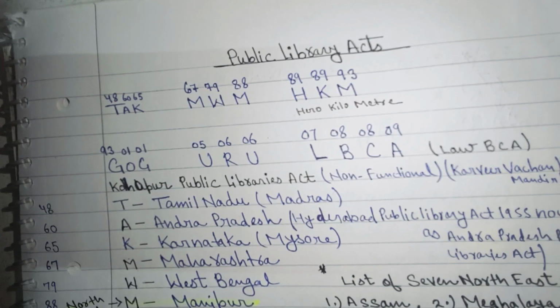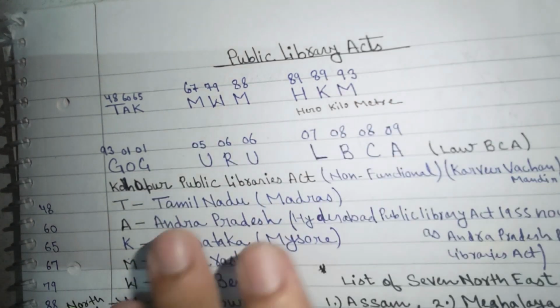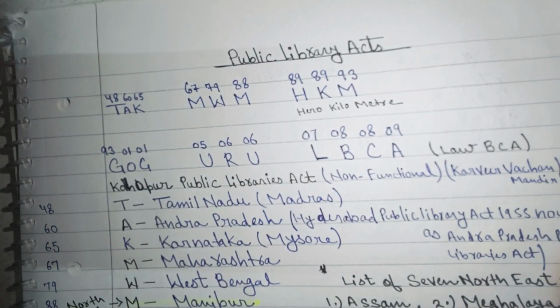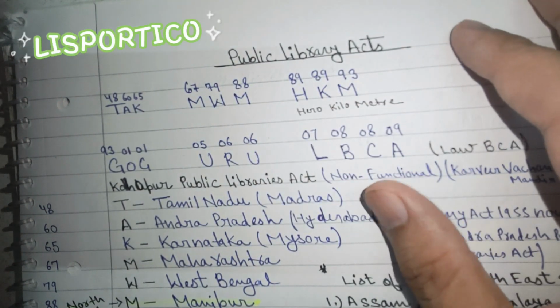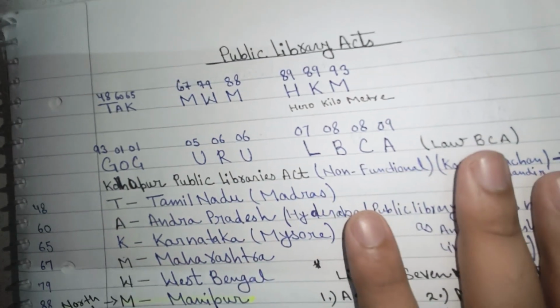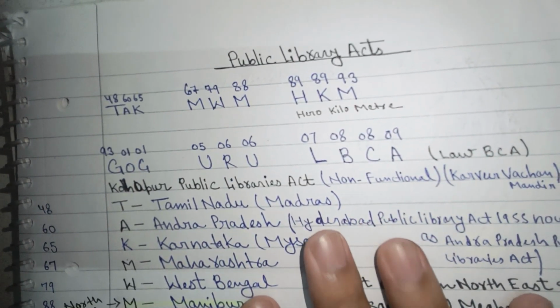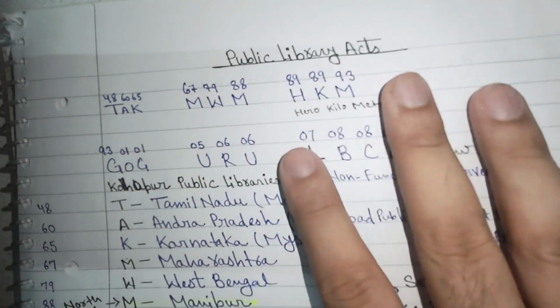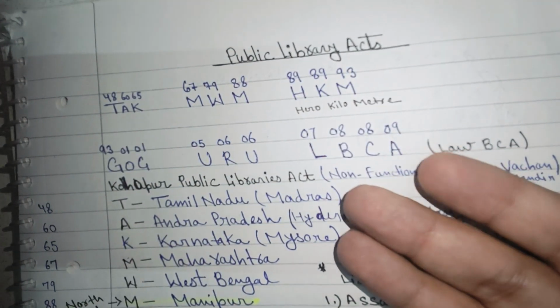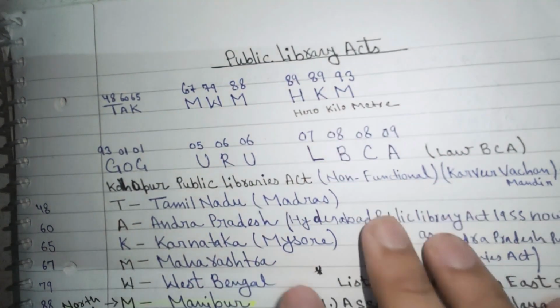Today we are learning Public Library Acts. As shown, we have to learn all the details of the Public Library Acts, with a short and tricky way to learn all the Library Acts and other information related to them. So let's start with alphabets. First we have to learn this alphabet and then define what it means.